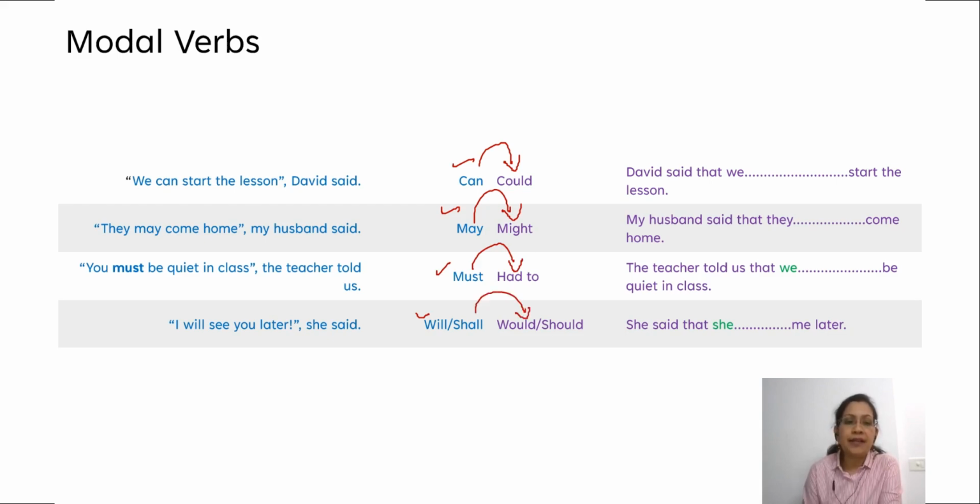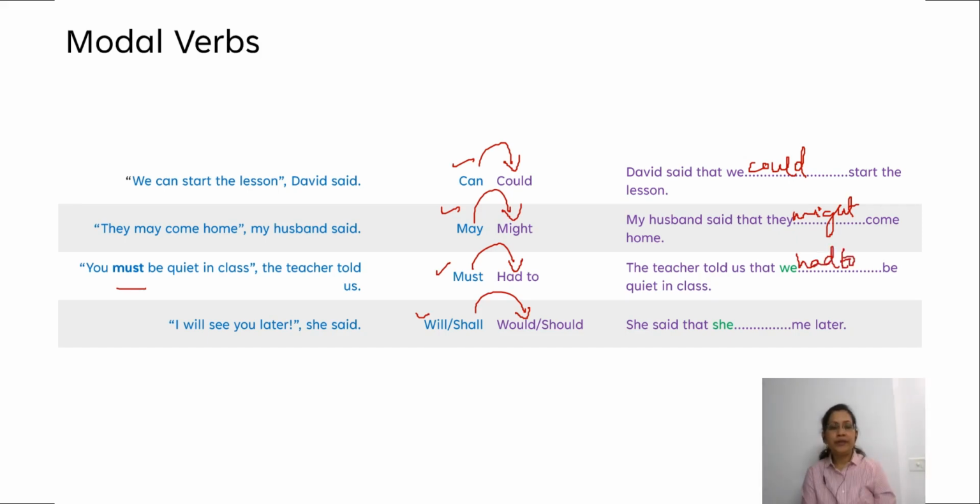We can start the lesson. David said that we could start the lesson. They may come home, my husband said. My husband said that they might come home. You must be quiet in class, the teacher told us. The teacher told us that we had to be quiet in class.